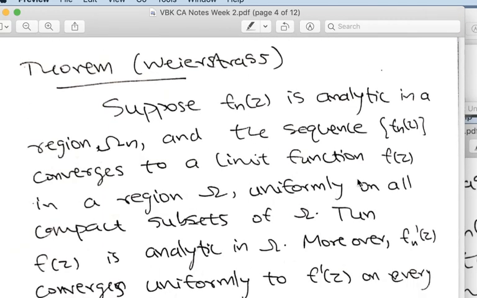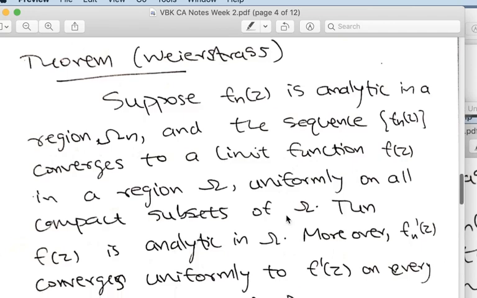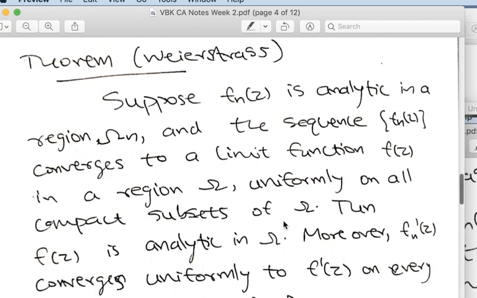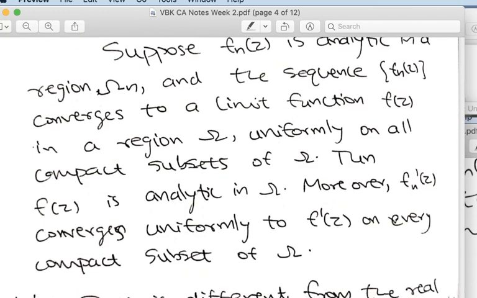Now, Weierstrass theorem tells you that if the f_n are analytic and converge uniformly on all compact subsets of Omega to a function f, then f is also analytic. Moreover, the derivatives of f_n converge to the derivative of f uniformly on all compact subsets of Omega. Two things you have to keep in your mind. One we already mentioned, the domain of definitions. The second thing is that in real analysis, this is not the case. Uniform convergence does not preserve differentiability, but in complex analysis, differentiability or analyticity is preserved under uniform convergence on all compact subsets of Omega.